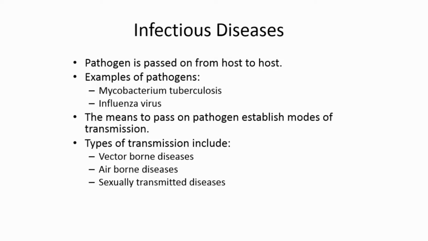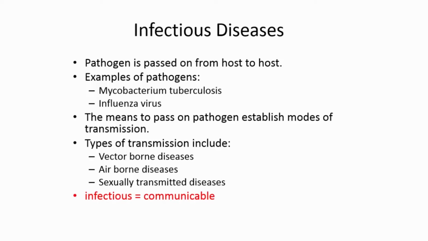So in that context, a human infected with malaria cannot transmit or pass on the pathogen directly to another human. Okay? And those types of diseases are called vector-borne diseases, because that carrier of disease is typically known as the vector.